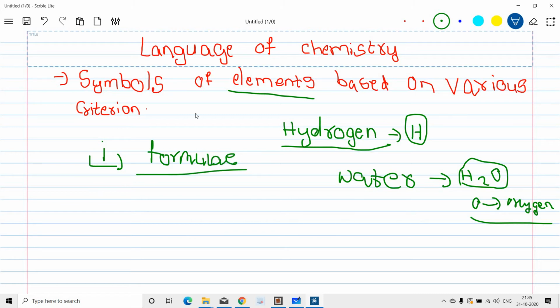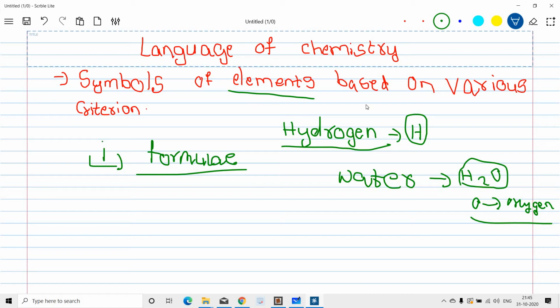For formula writing, symbols were discovered. Formula means a shortcut form of a sentence or elements, anything. So elements were written as symbols for writing a formula.